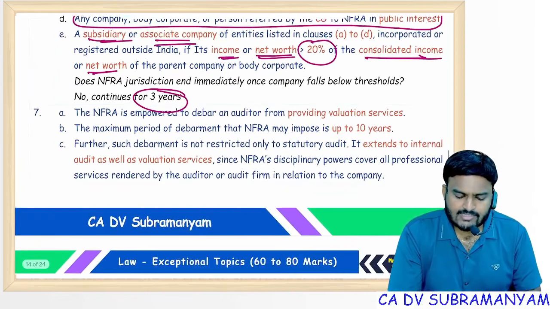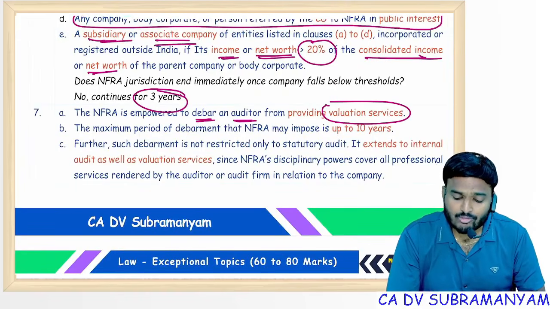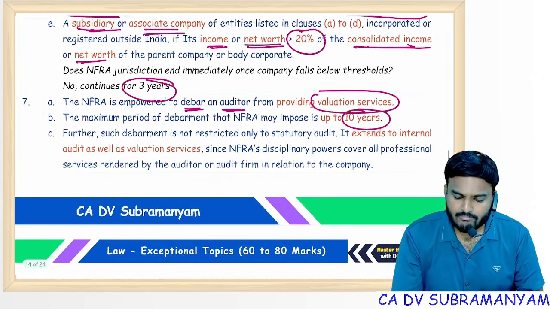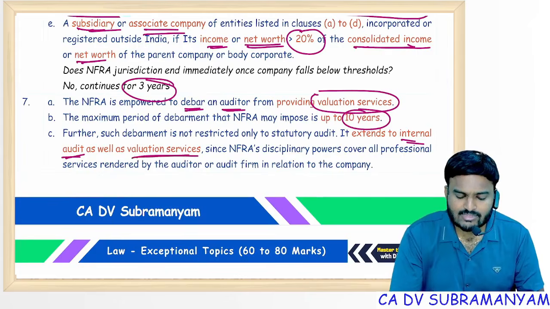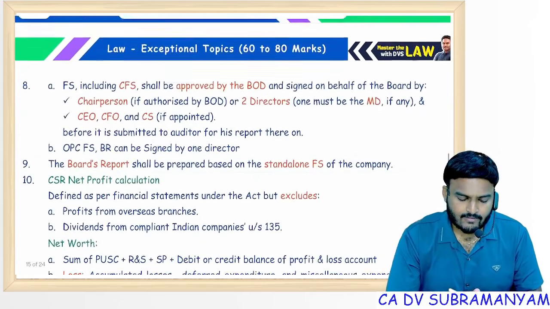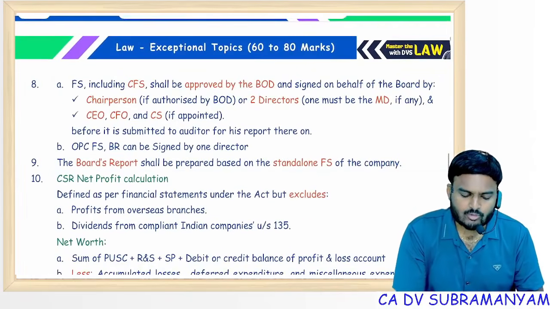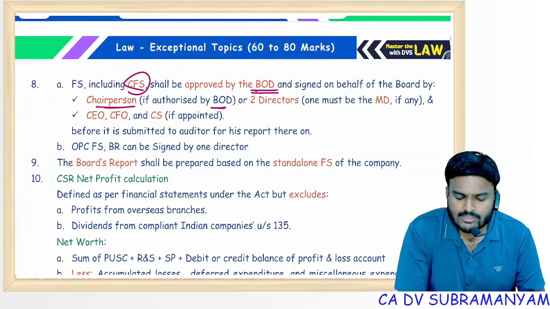And NFRA is empowered to debar an auditor from providing not only stat audit but also valuation services. The debar period is a maximum of 10 years. Debarment also extends to internal audit, not only stat audit, as well as valuation services. Financial statements next, with that NFRA is over. Financial statements including CFS shall be approved by the board, but coming to the signing, the chairman if authorized by the board.